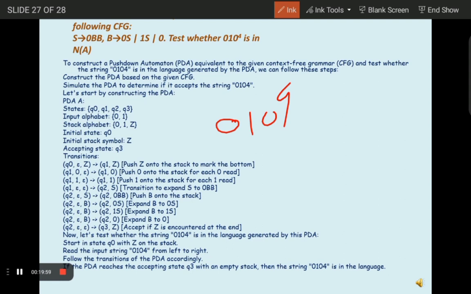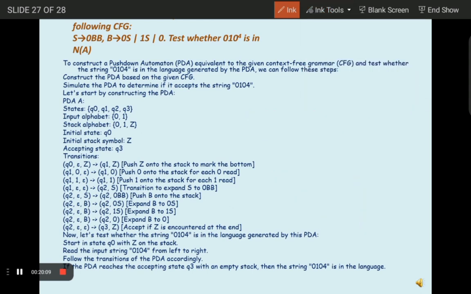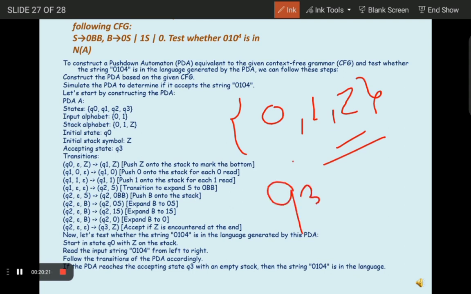Firstly we will see what the states are here. Our states will be Q0, Q1, Q2 and Q3. Our input alphabet will be 0 and 1. Our stack alphabet will be 0, 1 and Z. Firstly we will put Z in our stack, and our accepting or final state will be Q3.